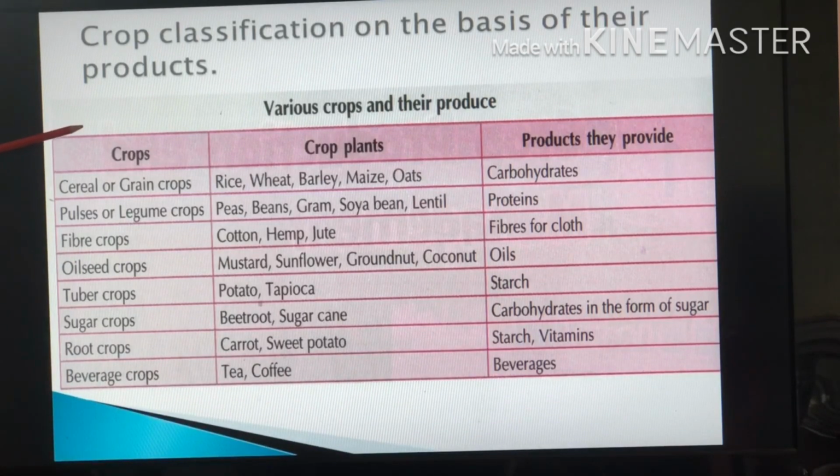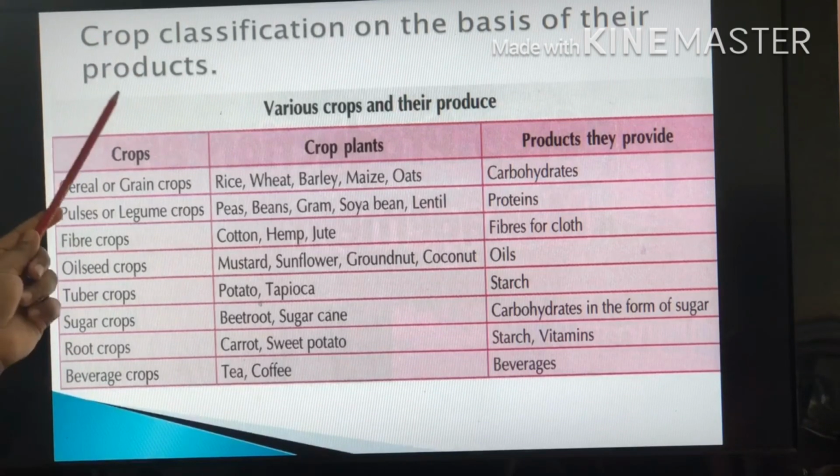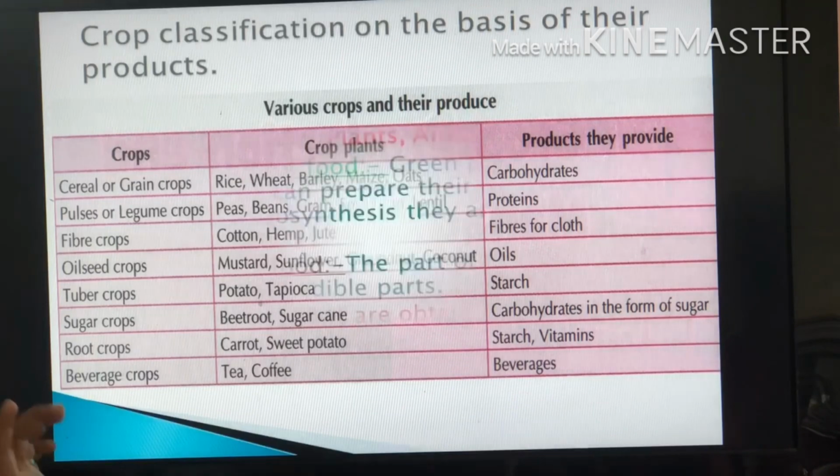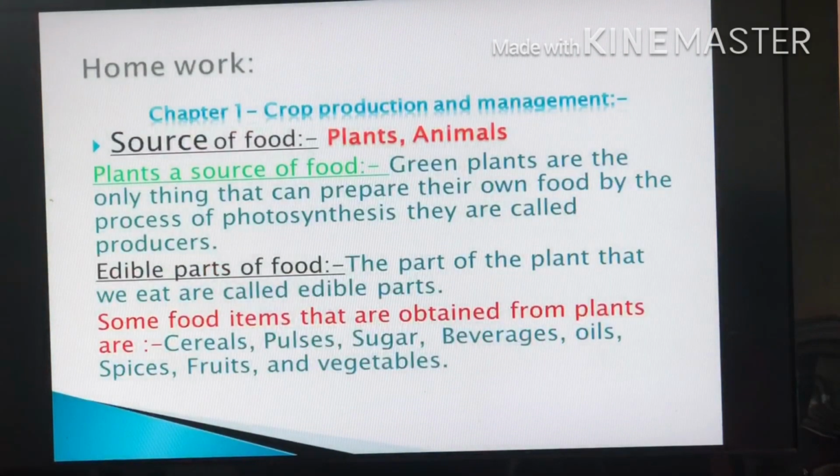This is the classification of crops on the basis of their products. Got it? We can divide the crops into 8 groups: cereal or grain crops, pulses or legume crops, fiber crops, oilseed crops, tuber crops, sugar crops, root crops and beverage crops.